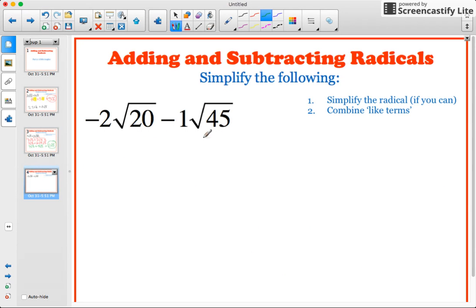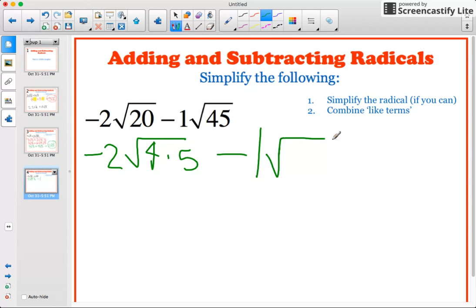Let's do one more example together. This one's really kicked up a notch, okay? Because I know that I can simplify this square root of 20 and the square root of 45 here. So let's see, -2, this is the square root of 4 times 5 minus 1. I know my hidden square root here is 9 times 5. And I can already see I'm going to be left over with these 5s here, so I'm doing a great job in simplifying these radicals.